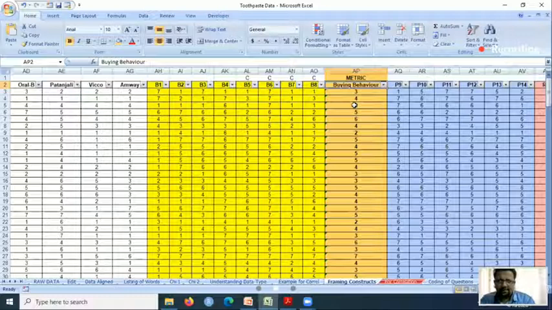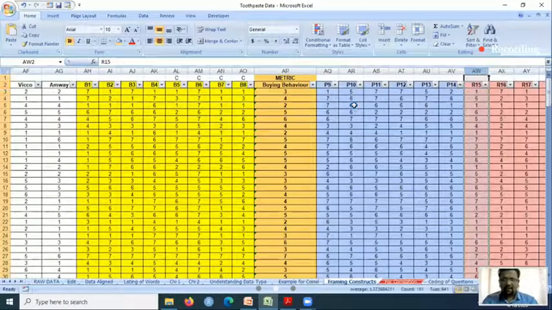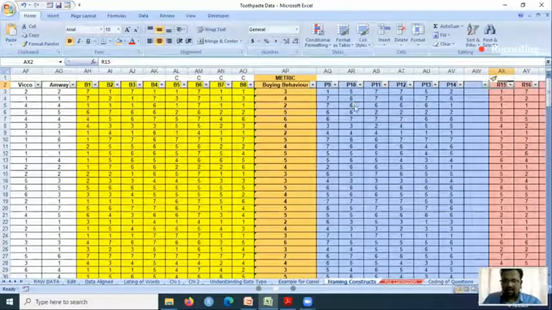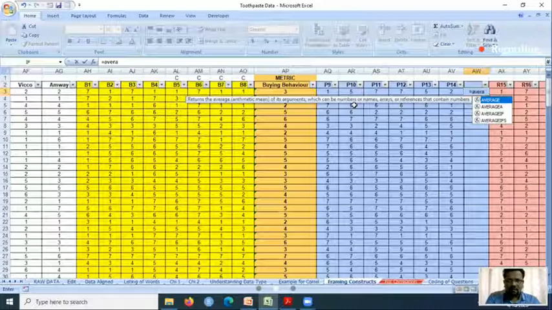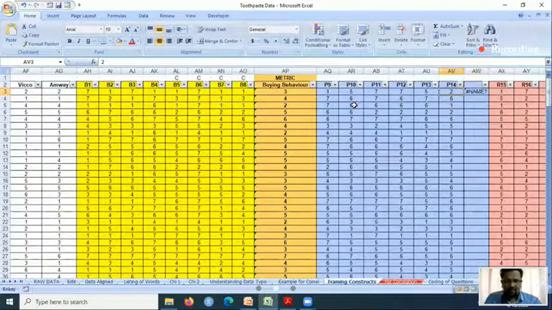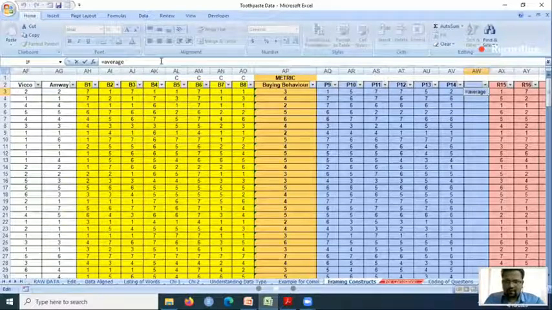Now in the same way, I will insert a column. I will take an average of this, is equal to average of this 1 2 3 4 5 6.